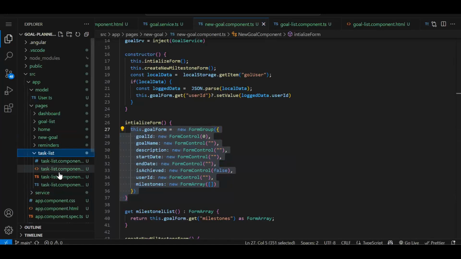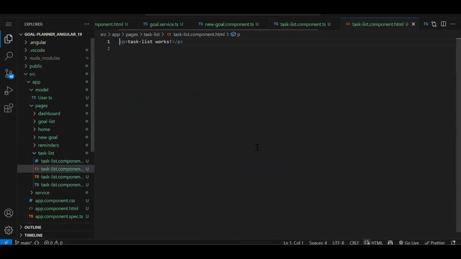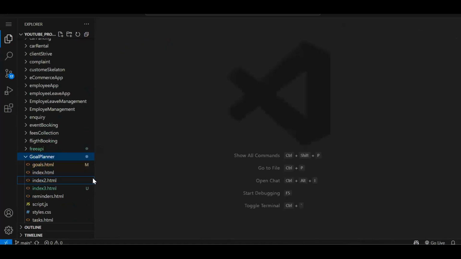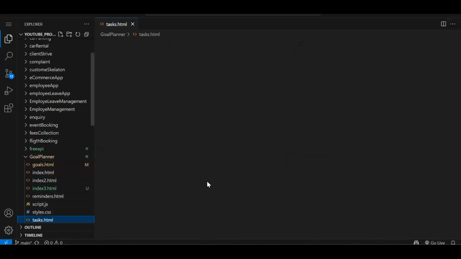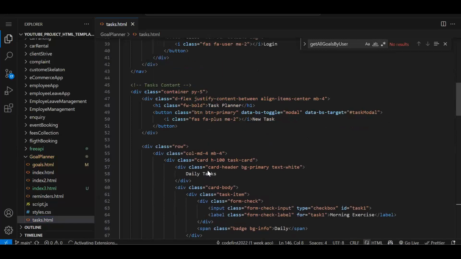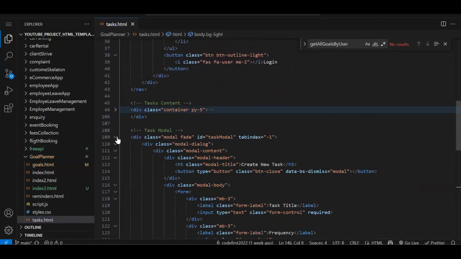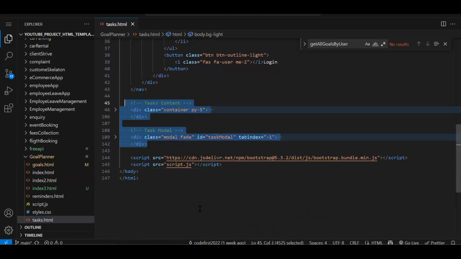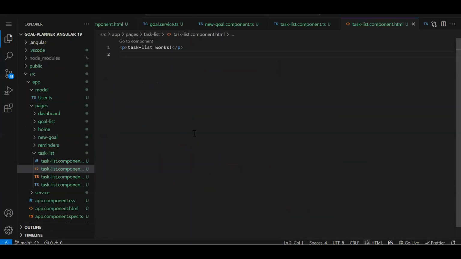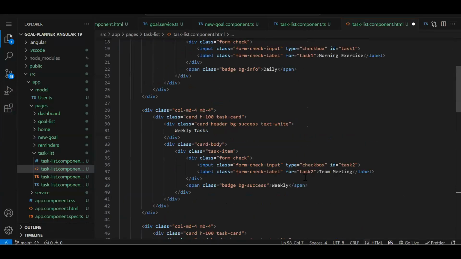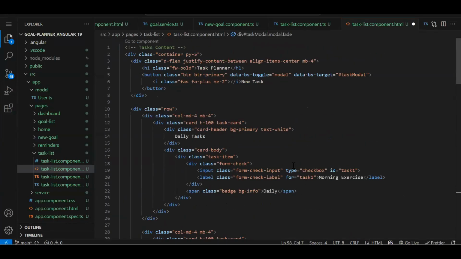Fine. So in the task list, let's get the UI also first. So this is the UI of task. Let me just copy paste everything. In every page I'm using various scenarios, because in the task list we are going to do the CRUD with the modal pop-up. So you get to know how we do the CRUD operation with a modal pop-up. And in this we will get to know the ViewChild also, like what is ViewChild and how do we use it.